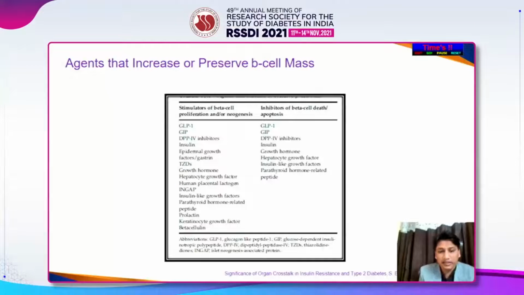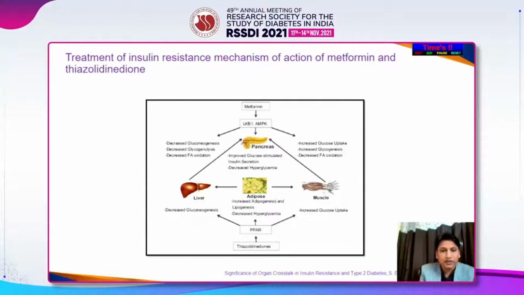Agents, if you look at the agents that increase or preserve beta cell, we have the GLP-1, GIP, DPP-4 inhibitors. All these are incretin-based therapies. Insulin, epidermal growth factors or gastrin, thiazolidinediones, growth hormone, hepatocyte growth factor, human placental lactogen, insulin-like growth factors, parathyroid hormone-related peptide, prolactin, keratinocyte growth factor, betacellulin. These are some of the beta cell proliferators or neogenesis of beta cells.